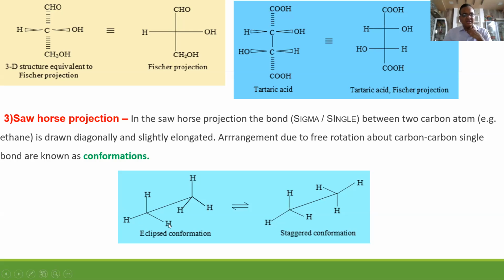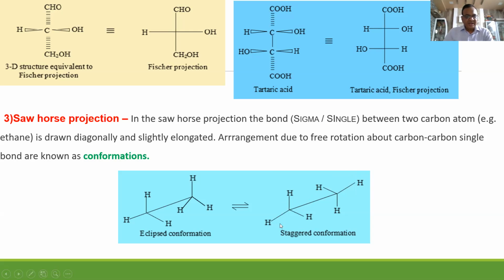Now the Sawhorse formula. Listen here. This is the ethane Sawhorse formula. So these two are inverted Y. This means that these non-bonded hydrogens are in the same line. Similarly, the remaining also. But here, this is an inverted Y and this is a simple Y. So no hydrogen is in the same plane, the same line. So there it does not.